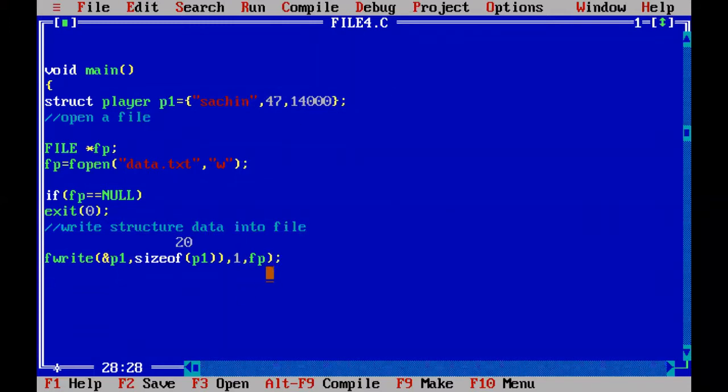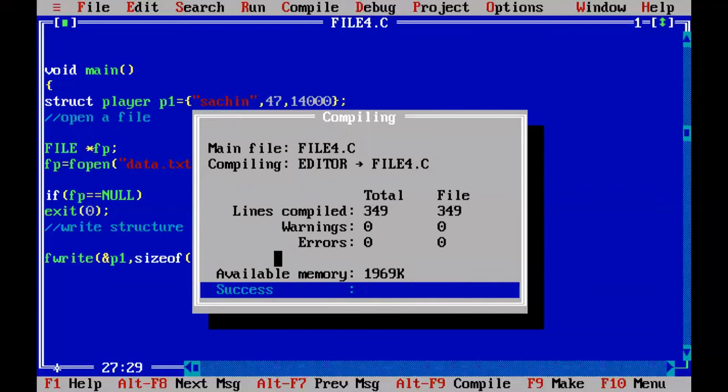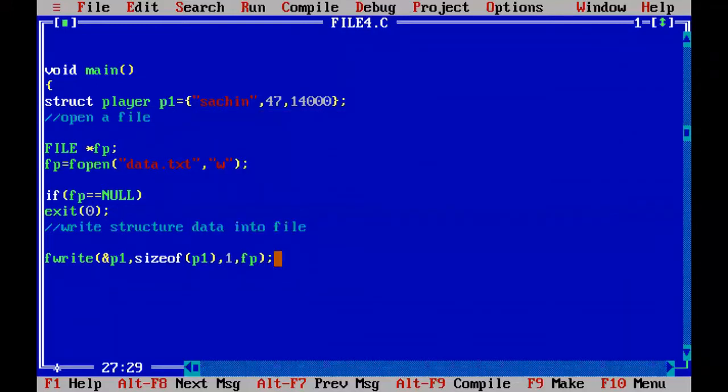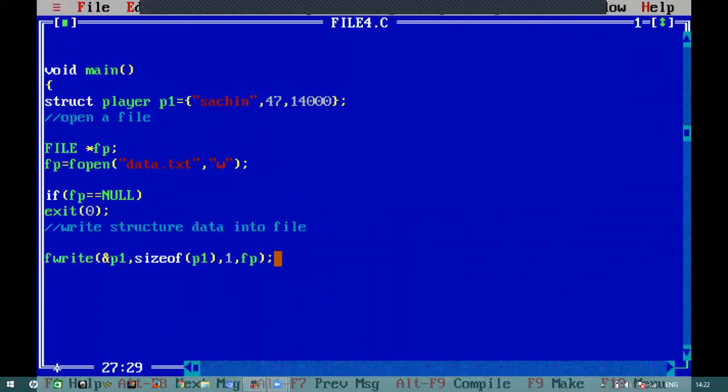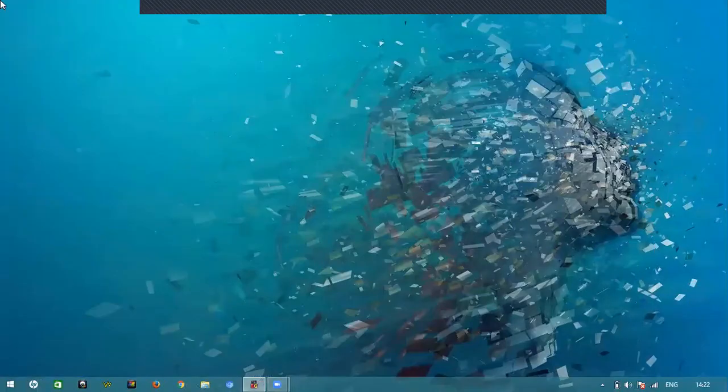So now we will see whether it is successfully written or not. So now you press Alt F9. So now you got 0 errors. And next press Control F9. Program is successfully executed. Now you go to the folder location and see whether structure data is written or not with the fwrite function.